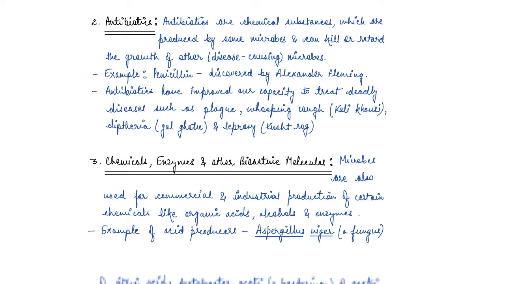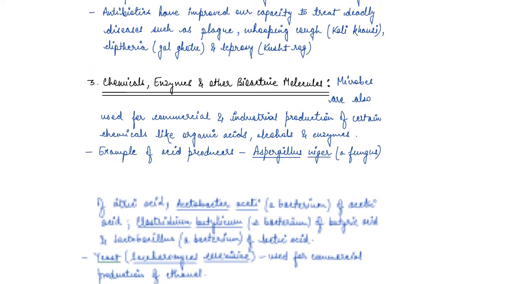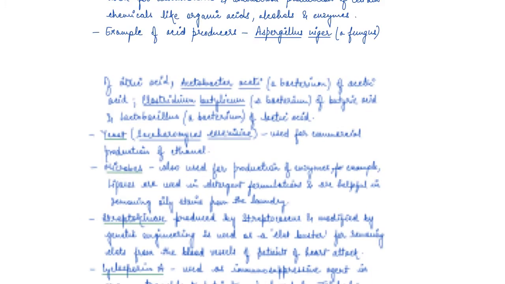Then we have chemicals, enzymes, and other bioactive molecules. Microbes, guys, are also used for commercial and industrial production of chemicals like organic acids, alcohols, and enzymes. Examples of these microbes are Aspergillus, which is a fungus, or Acetobacter aceti, which is a bacterium. Aspergillus is used for citric acid, Acetobacter for acetic acid, and Clostridium butylicum for butyric acid. Then we have Lactobacillus for lactic acid. In the same way, we have yeast like Saccharomyces for commercial production of ethanol.